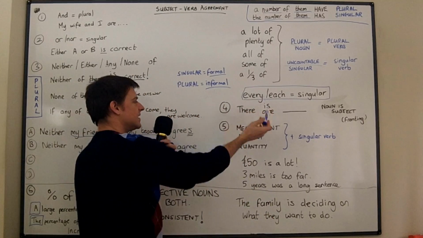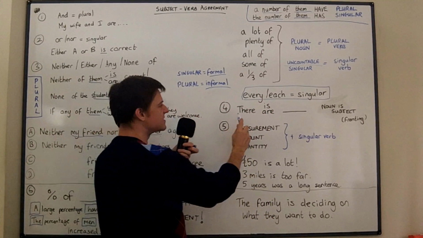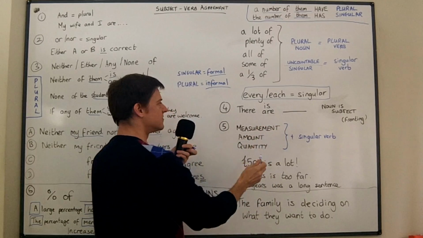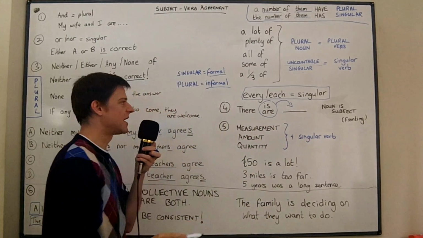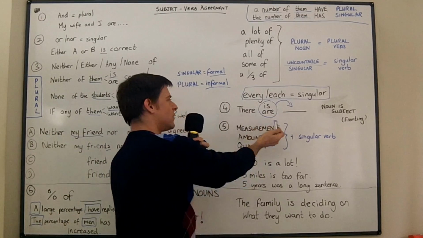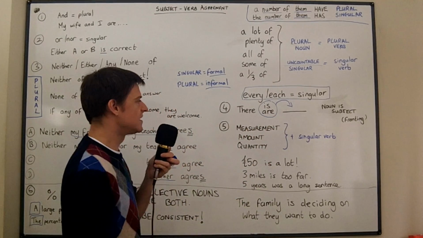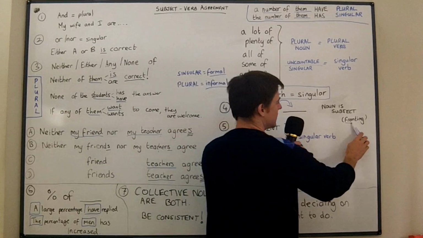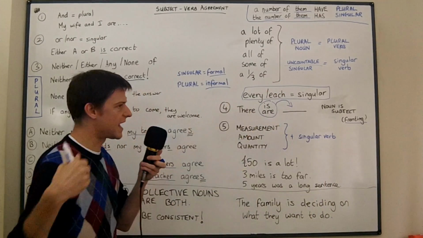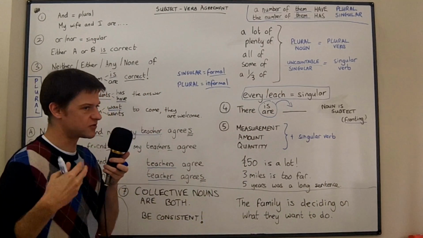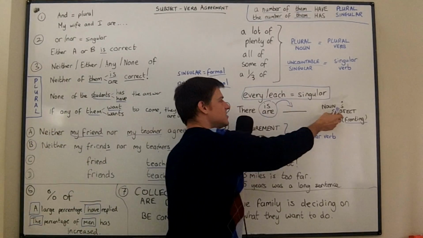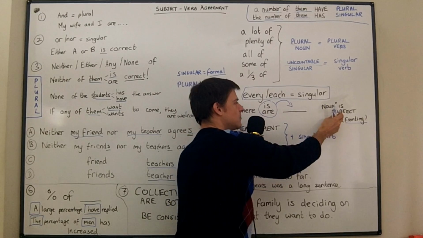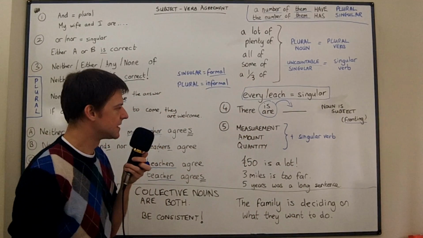They're always singular. And when we have a "there is" or "there are" sentence, the verb agrees with the following noun, okay, because the noun is subject in one of these existential clauses. Please remember this in fronting as well. Sometimes we put the end of the sentence at the front, especially in literature. Still, the noun which is subject, the verb must agree with the noun which is subject.